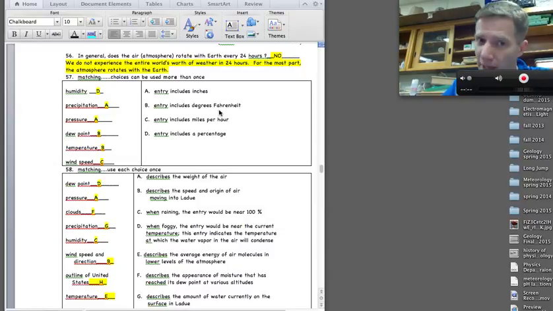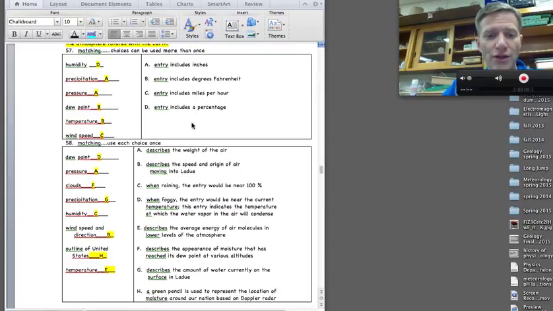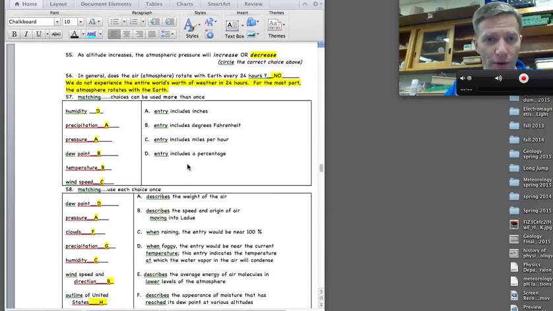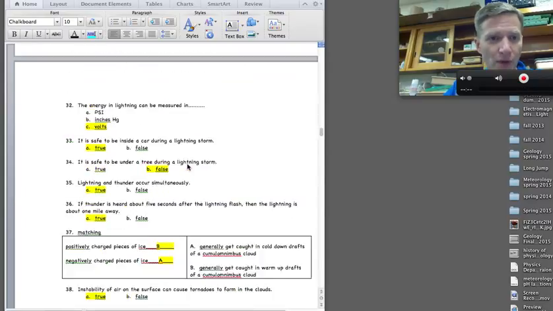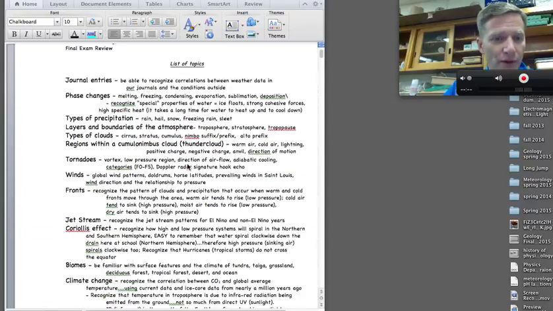The temperature, that's in Fahrenheit, we've been writing down, and the wind speed. The thing with wind speed is it's miles per hour, but we've also been writing the direction. And direction is, if you look here, the wind speed and direction, it's the direction it's from. So if we say there's a north wind, that's a wind from the north, moving south. Okay, so be familiar with those journals.